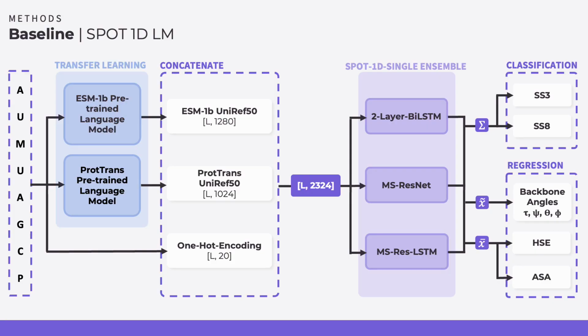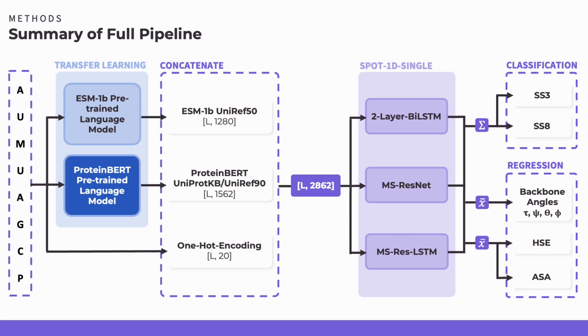Our baseline is the SPOT-1D-LM architecture, which incorporates one-hot-encoded protein sequence inputs with embeddings from ESM-1b and ProteinBERT. It incorporates a 2-layer bi-LSTM with multi-scale ResNets and a multi-scale Res-LSTM from SPOT-1D-Single, which is the previous iteration. To adapt our selected baseline implementation, we propose leveraging the contextual embeddings from ProteinBERT as an input to the SPOT-1D-